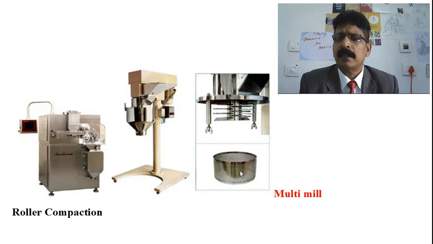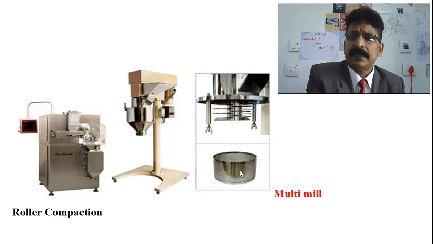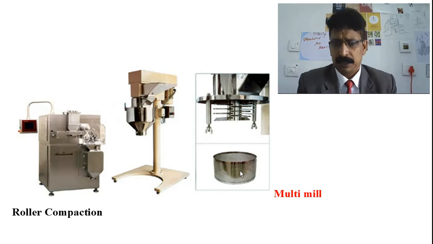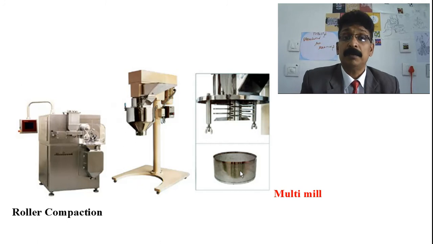No drying is needed because we have added no water: directly mixing, then compaction into slugs. The slugs are added to the multi-mill and crushed into granules and taken to the compression area for compressing tablets directly. So that's how, this is one picture to show you.